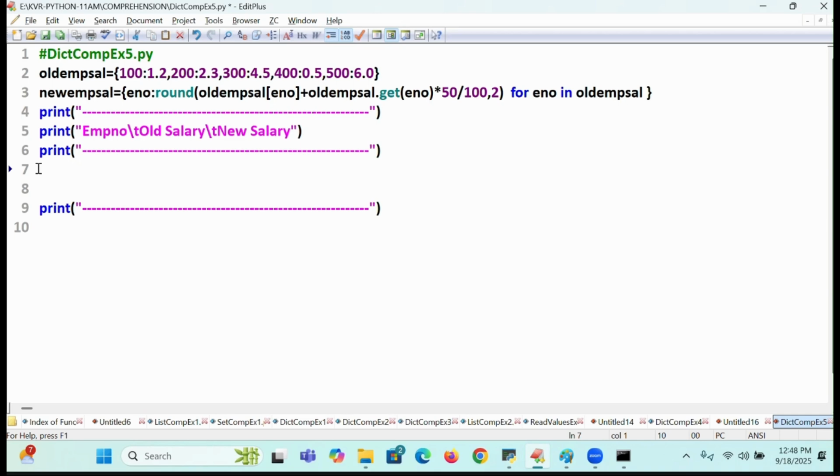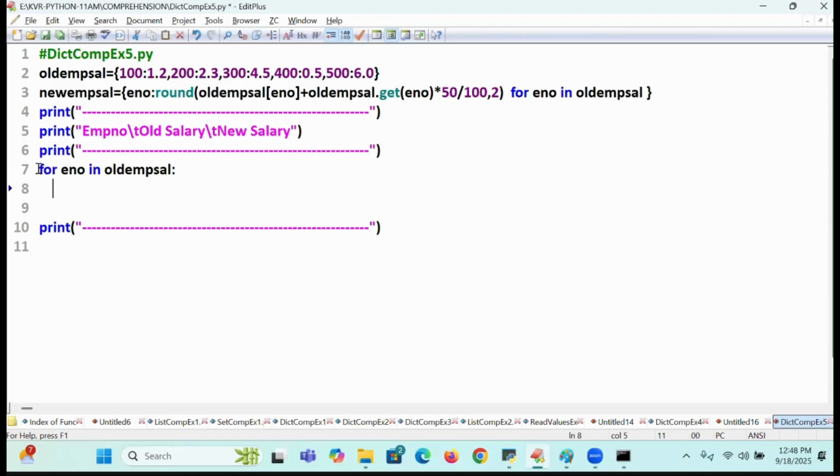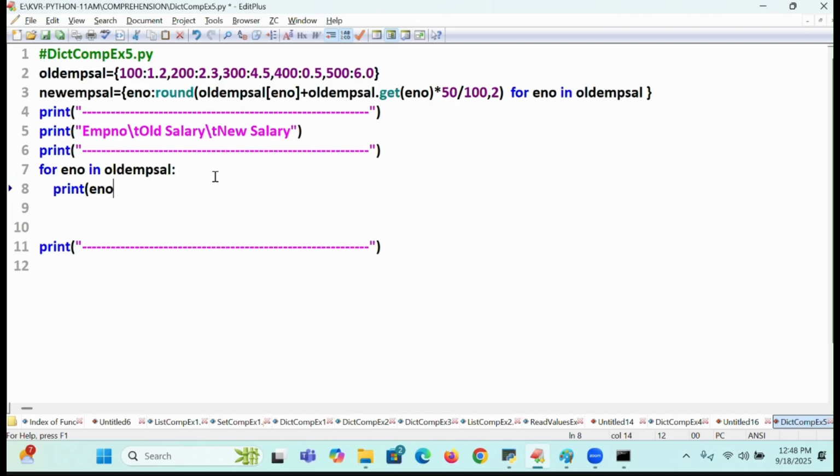Tell me now. For ENO, comma, ENO in where? ENO in where? Old EMP cell. What will come? 100, 200, 300, 400, 500. Okay. Print it. For you, I will print one by one.